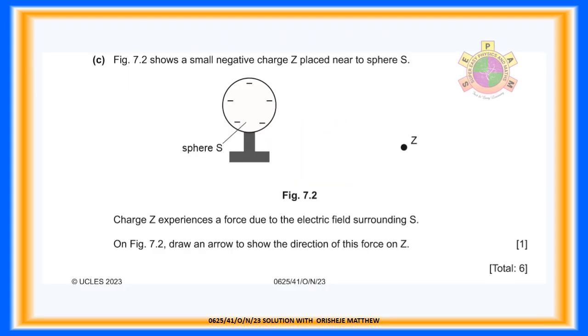Question 7c. Figure 7.2 shows a small negative charge Z placed near to sphere S. Charge Z experiences a force due to the electric field surrounding sphere S. On figure 7.2, draw an arrow to show the direction of this force on Z. 1 mark. Charge Z placed in the electric field of negatively charged sphere S will be repelled.